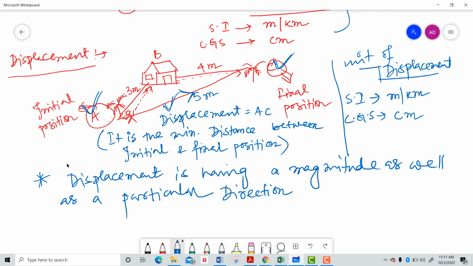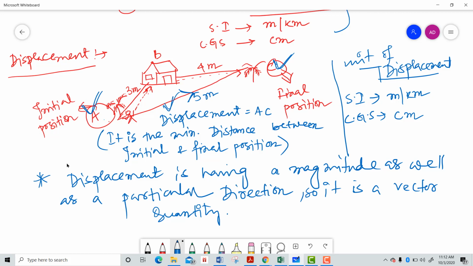As well as a particular direction, so it's a vector quantity. You guys will understand about scalar and vector in class 11 as well. There are a lot of things to learn about scalar and vector, right? So we have understood what displacement is, and it is also a vector quantity because it has magnitude as well as a particular direction. I hope you guys are able to differentiate between distance and displacement.